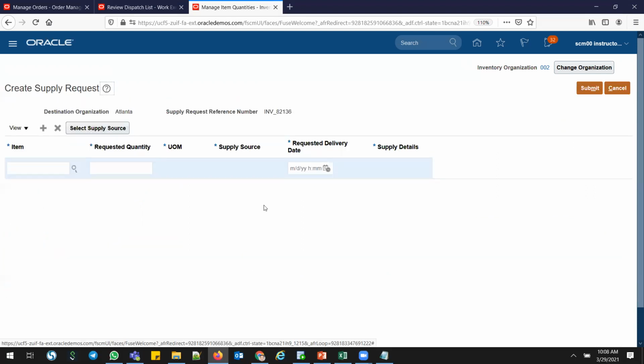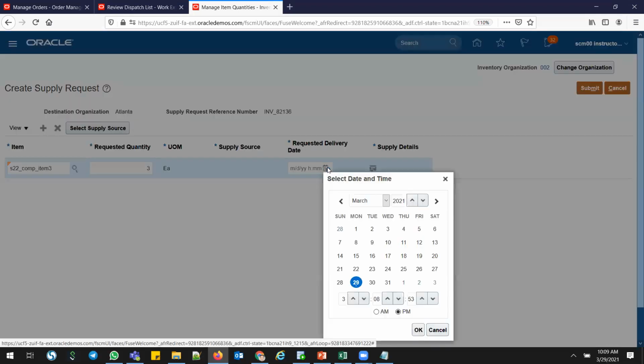Once you click request transfer order, enter the part number S22 comp item 3, right? And how much quantity you need. We already know that I need 3 quantity as per my manufacturing, because the shop floor guy, those who are working in the plant, or the back counter store person knows how much quantity we need to pull from the central warehouse, unless it is not needed for any other work orders, or maybe for one week I don't want any material from the central warehouse. They'll give the 3 quantities. I need only 3. And for the delivery date, I may need today itself because it's urgent.